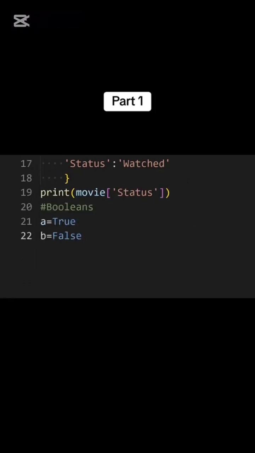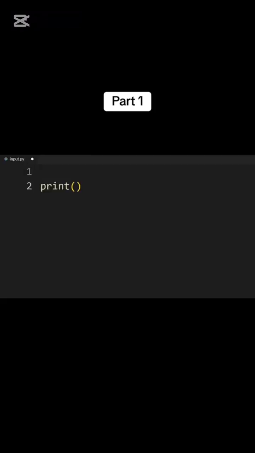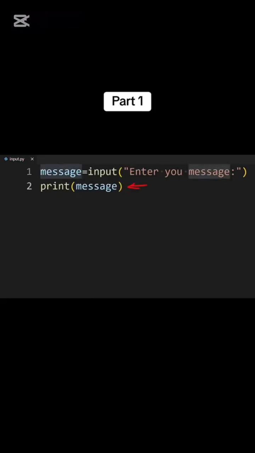Booleans are either true or false and often used in control structures such as if statements and while loops. Like the print function, we can use other built-in functions. Like to get input from the user, we can use the input function. In this example, we are using the input function to get input from the user and then the print function to display the information on the screen.